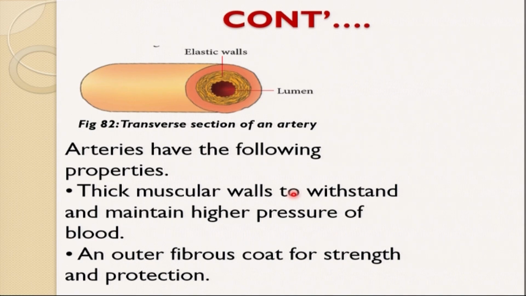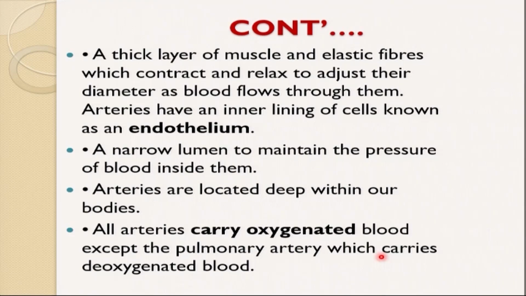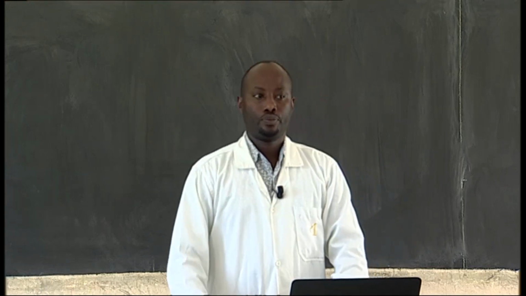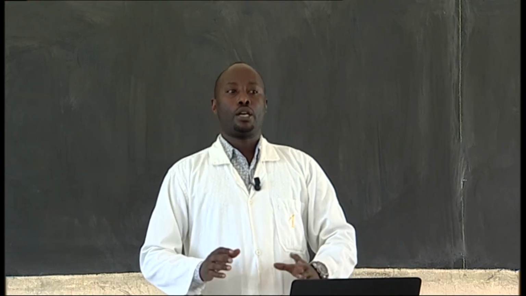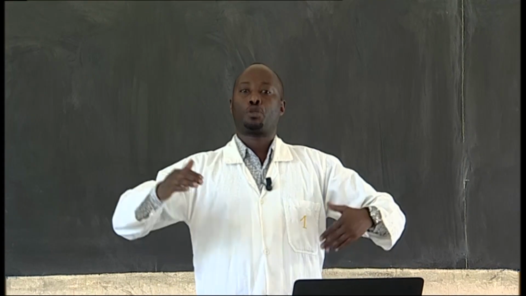Number two, the outer fibrous coat, for strengthening and protection. The third characteristic of the artery is a thick layer of muscles and elastic fibers. They are able to expand.